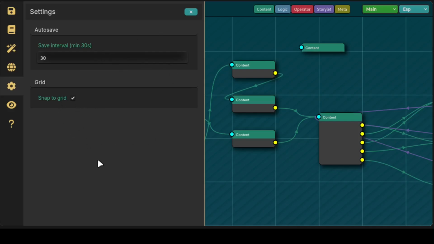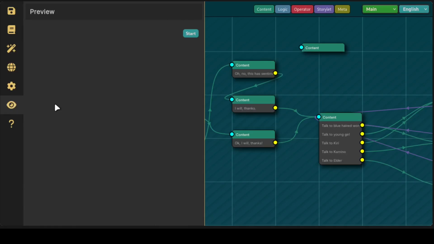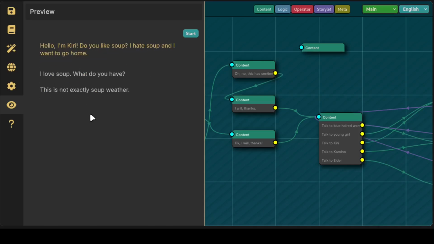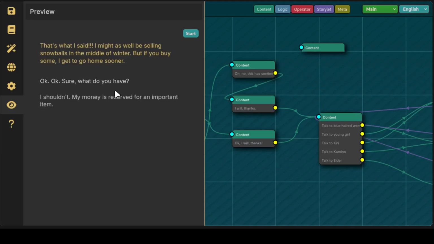And snap to grid is currently always snapping to grid, so I will eventually put that. I may have this not in here and put it in the toolbar instead. Who knows? Preview is preview. Here you go. Start, blah blah blah. This should work again exactly as it does in the mod. So that's the whole purpose of this, is to create something that you can use anywhere.